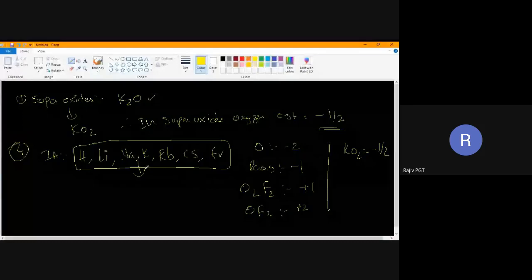Why they have +1 I will also explain. If you take sodium, 1s2, 2s2, 2p6, 3s1. They'll try to lose one electron so that they get an octet configuration. That is why it loses one electron, and they get oxidation state +1. Clear?